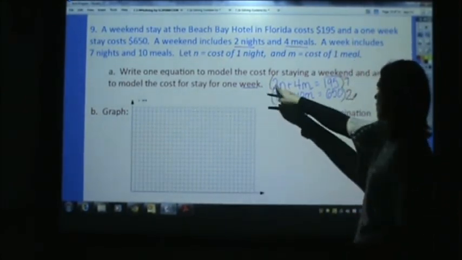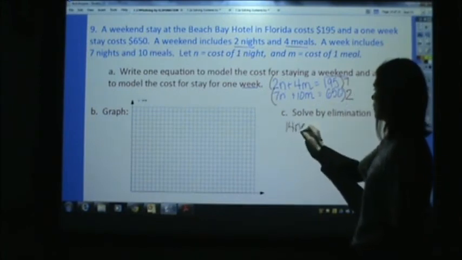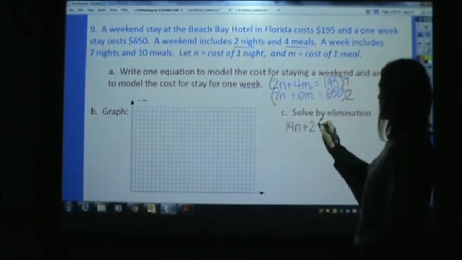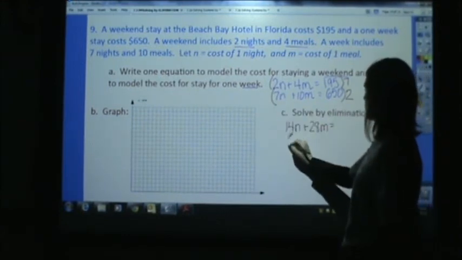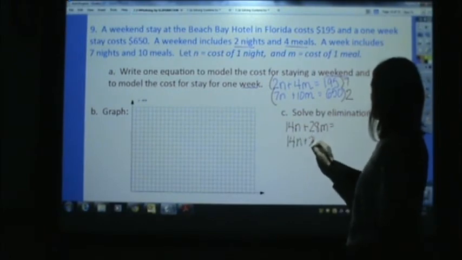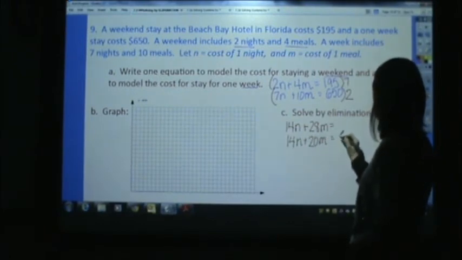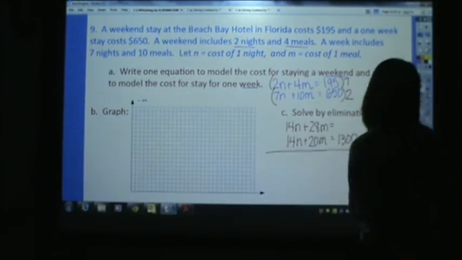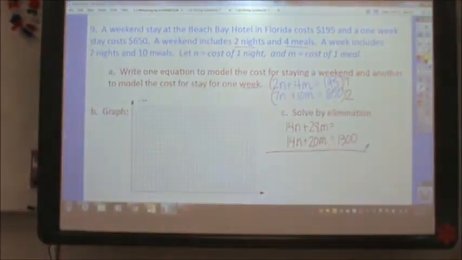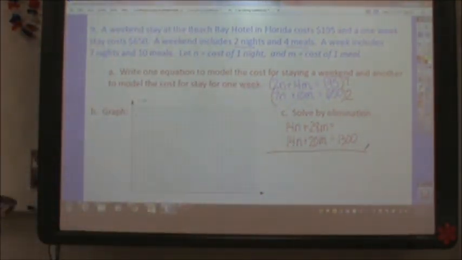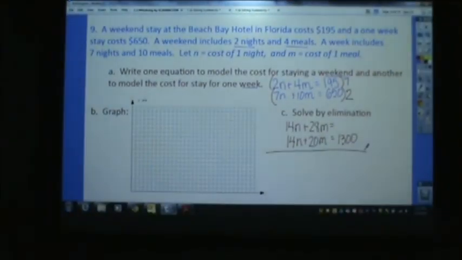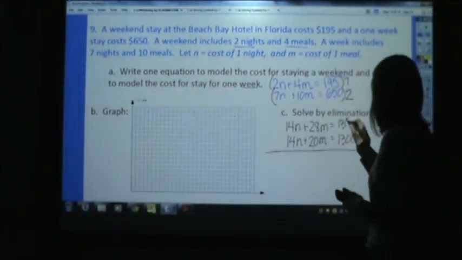I'm going to write them down here. So 2 times 7, 14n plus 28m equals, I'm going to do that in a second, 7 times 2 is 14n plus 20m equals 1,300. Okay, I need to type that in. Hold on. Okay, 1365.